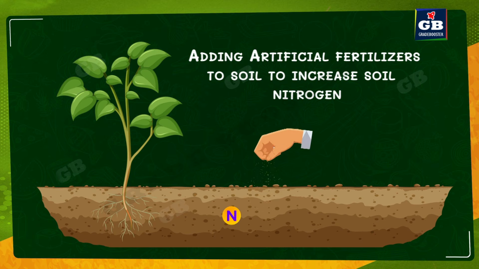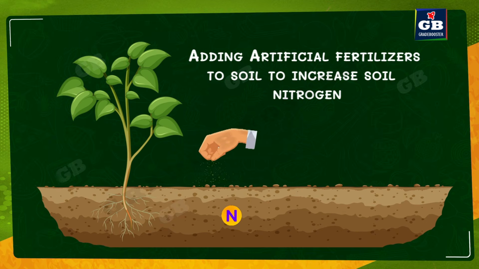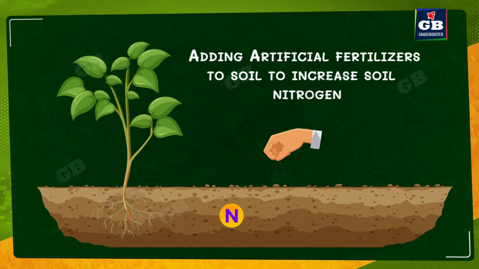That means they add the nitrogen to the soil, so the soil nitrogen content is increased and plants make use of this nitrogen. This is one way. But this is artificial. So here the solution is adding artificial fertilizers to soil to increase the soil nitrogen.